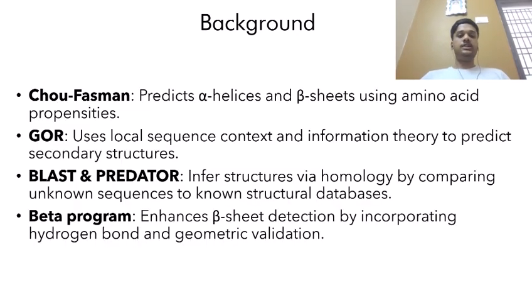Let me briefly explain the methods I have used. Chow-Fasman predicts the secondary structure using amino acid propensities, whereas GOR adds context by looking at nearby residues and using information theory. Blast-in Predator compares the input sequences to known structures to find matches. Later I'll include the beta program and other things, which basically use hydrogen bond rules and other geometries.